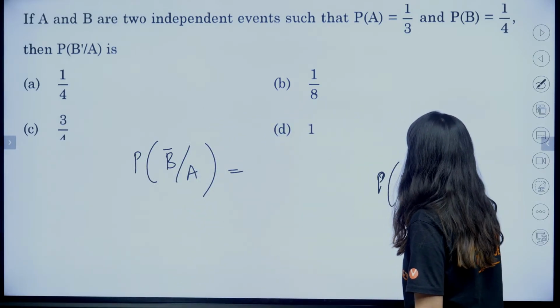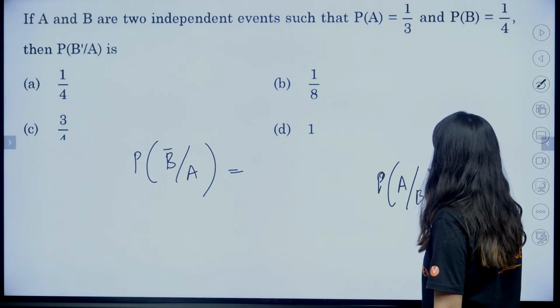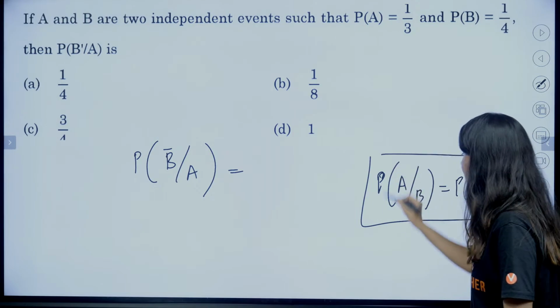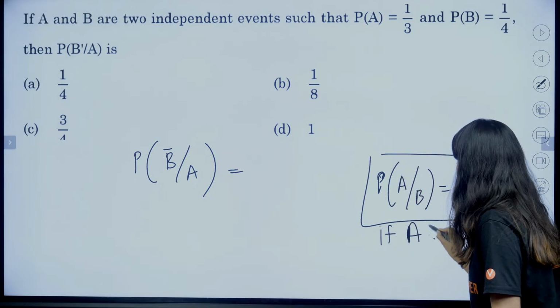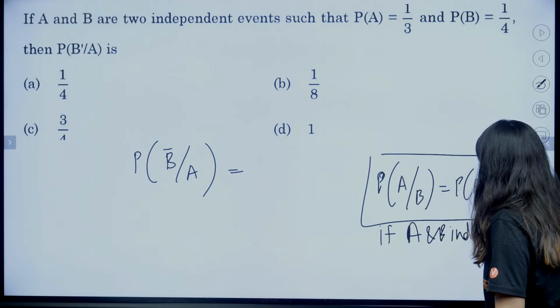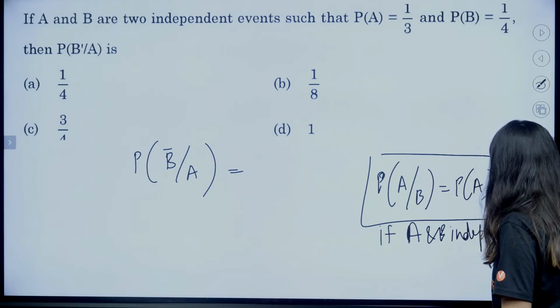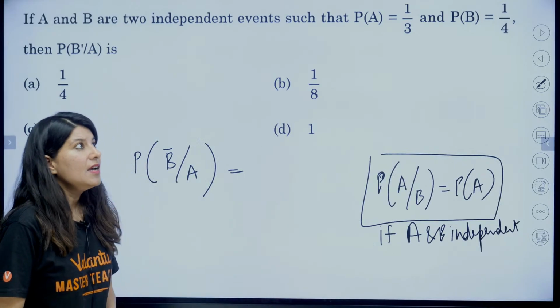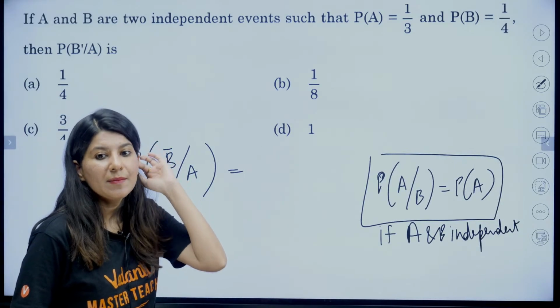The moment you see probability of A, given that B has already occurred, is nothing but probability of A only if A and B are independent. Right? Understand this very nicely. Let me just take a moment because this concept may come in your 2 marks or 3 marks questions as well.